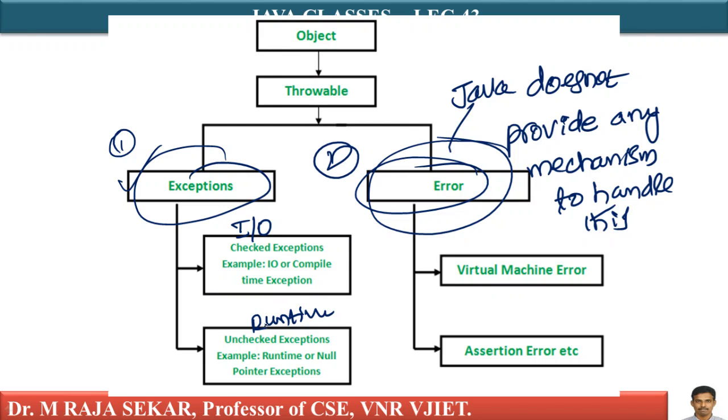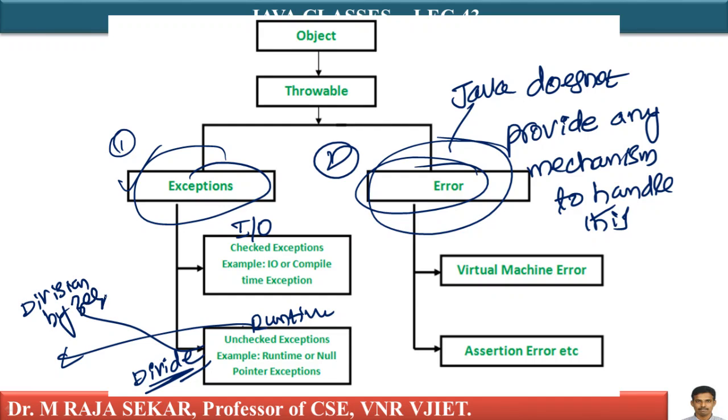Runtime exception is an exception occurring in the program code at runtime. These exceptions occur at runtime. For example, division by 0, array index out of bound exception. You might have heard of these. I will discuss all these things in next classes.